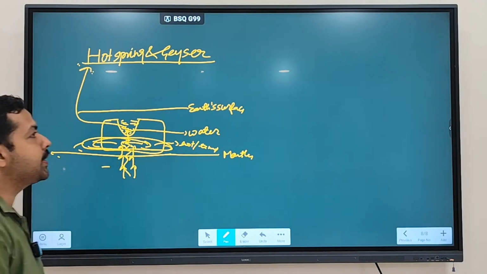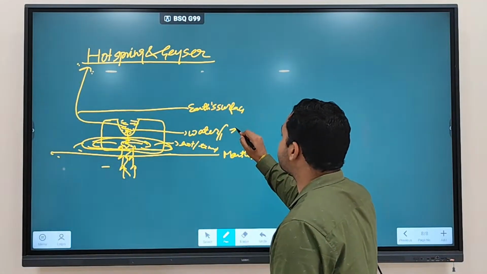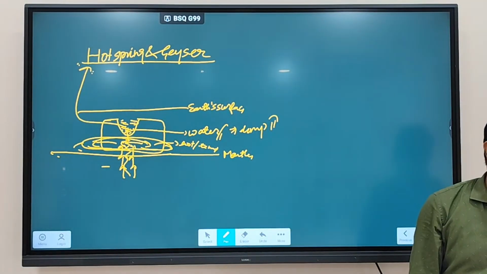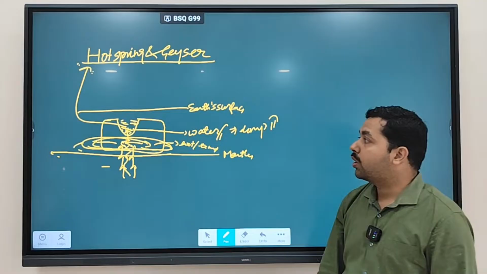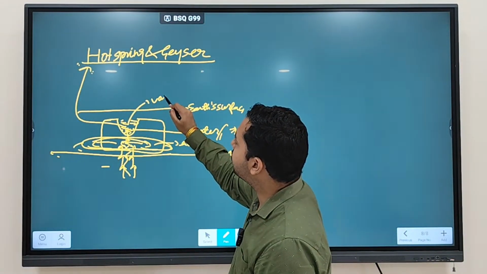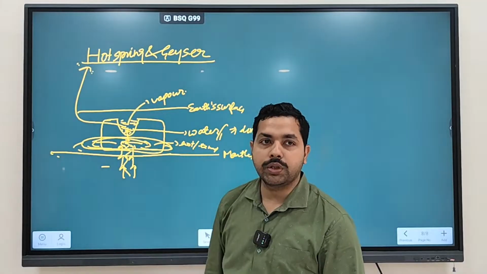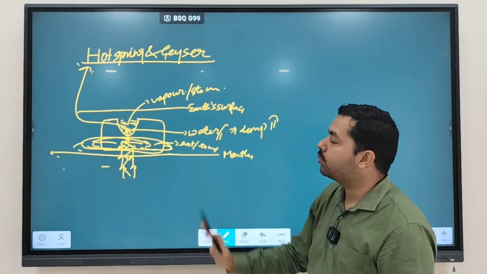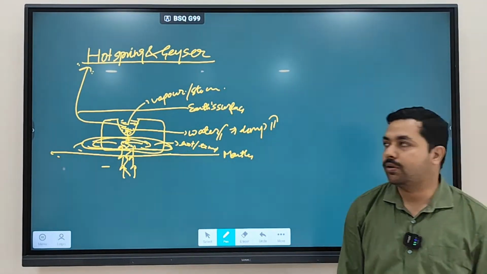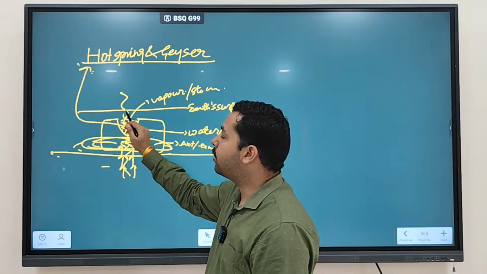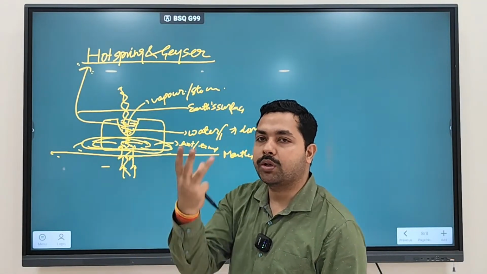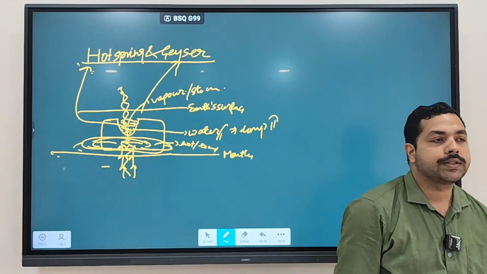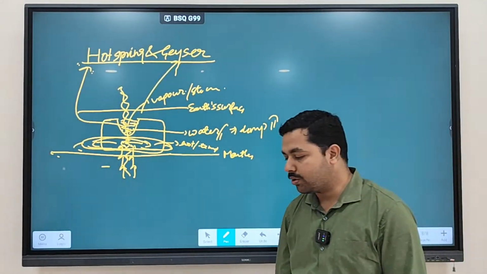Now what if the temperature of water increases more? If magma is too hot and the temperature of water increases more, what will happen? This water will convert into steam form, vapor form. So when temperature further increases, this water converts into steam or vapor, and as a result you will see steam coming out from the interior of earth. This is referred to as a geyser. Clear?